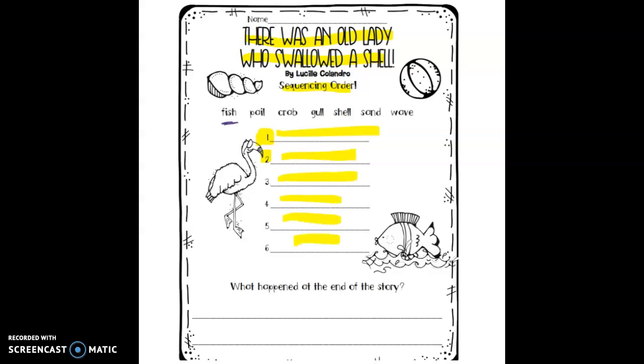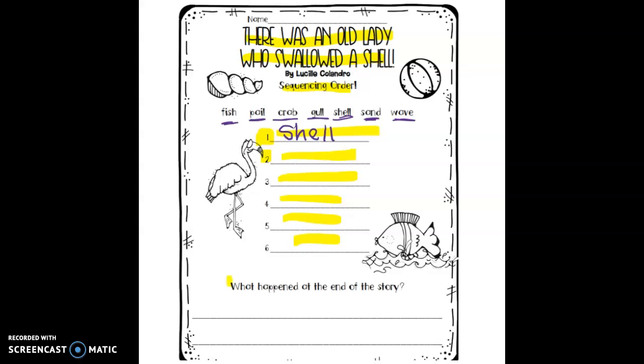This first word is fish. The second word is pail. The third word is crab. Next word is goal. Next word is shell. Next word is sand. And next word is wave. So based on just the title, we know that the first word is going to be shell. That's the first thing that she swallowed. Then you need to fill in the rest.